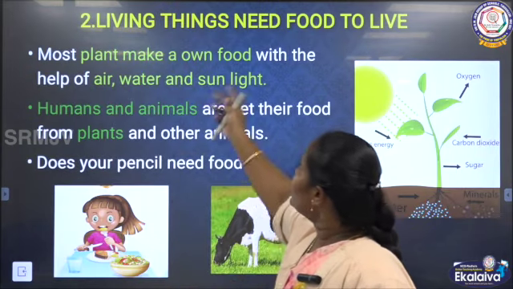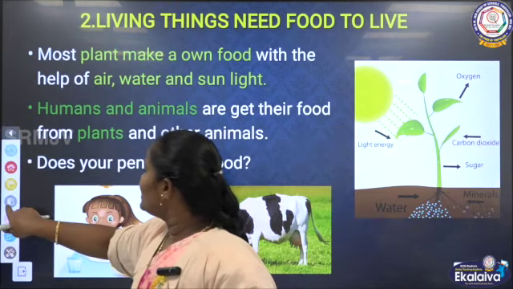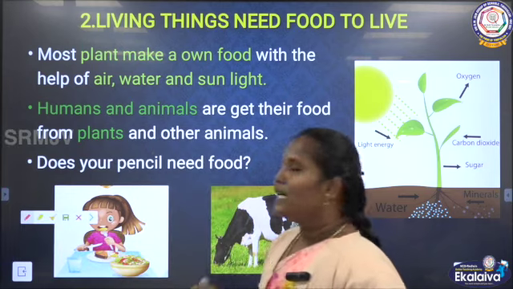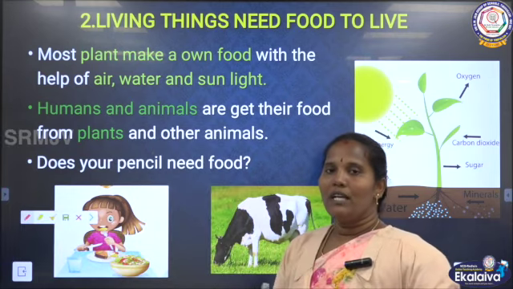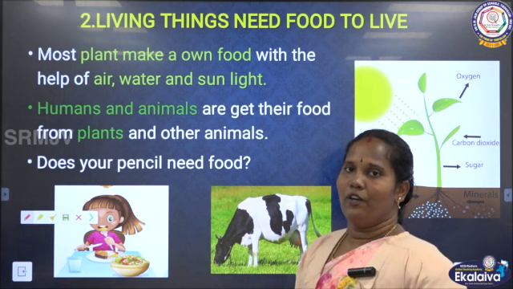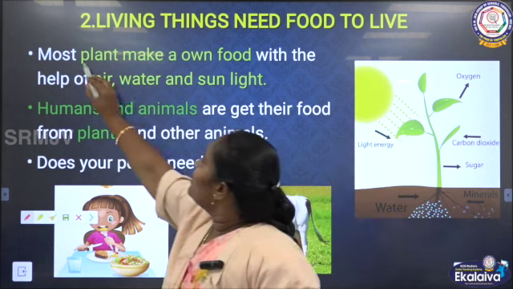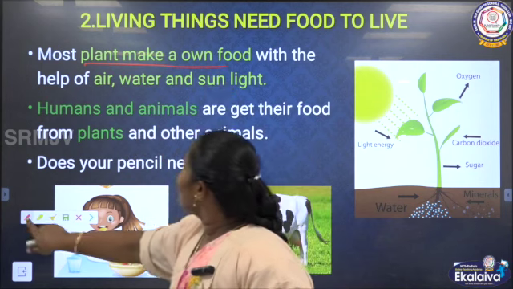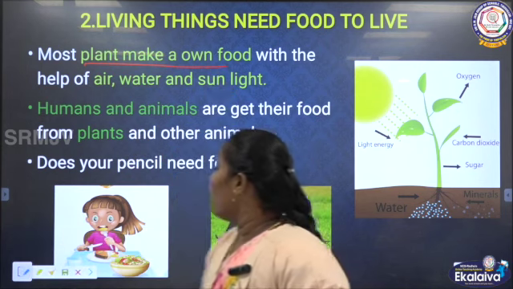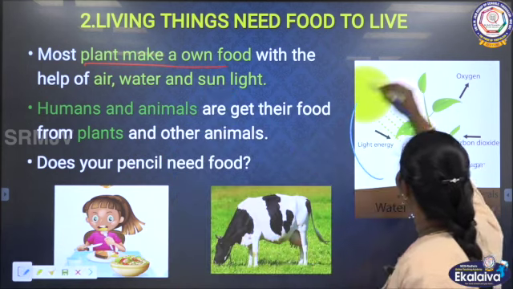Next one is that living things need food. You know that all living things need food, because we get energy from the food. Especially, plants make their food on their own.